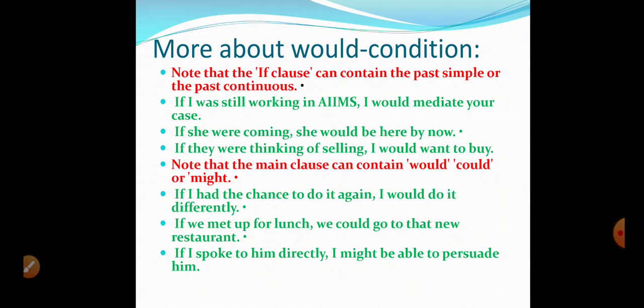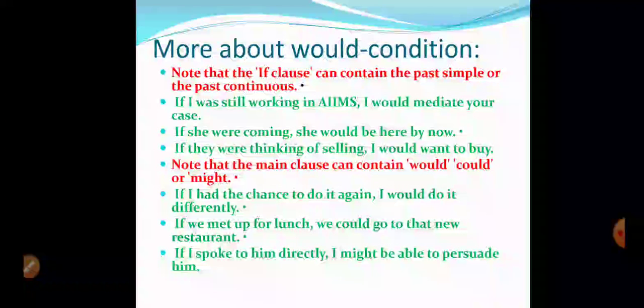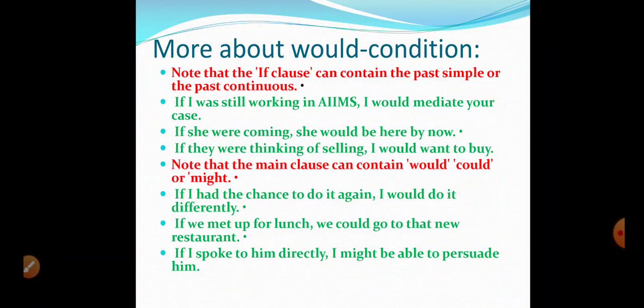For example, if I had the chance to do it again, I would do it differently. This is just like what we are doing. If I had the chance, so past simple and would. If we met up for lunch, we could go to that new restaurant. We could go. So we can use could too. If I spoke to him directly, I might be able to persuade him. Might be able to. So we can use might too, could, would.